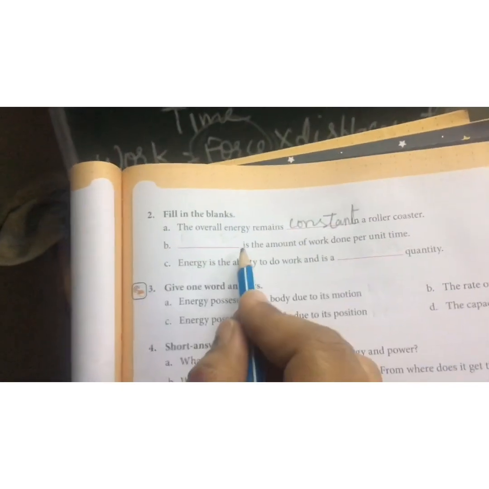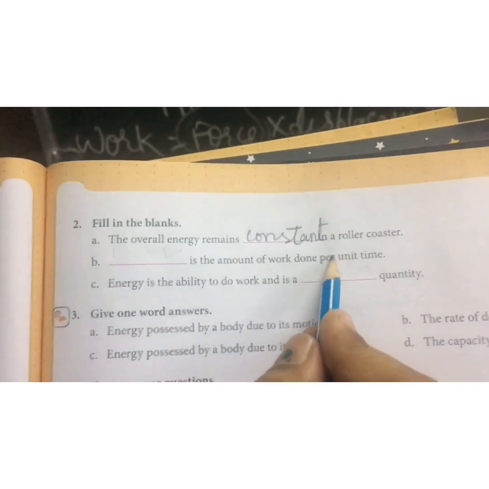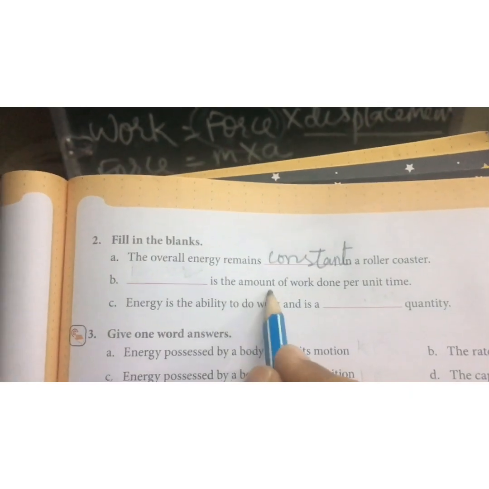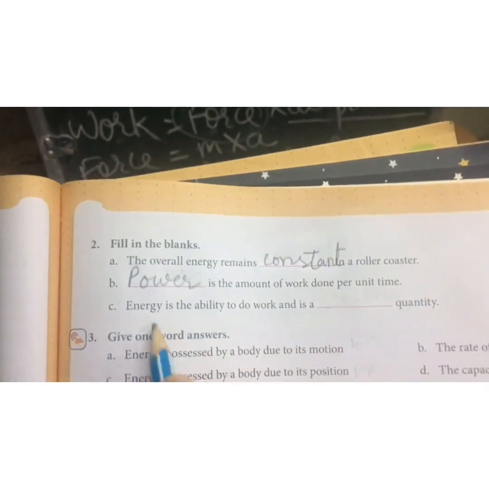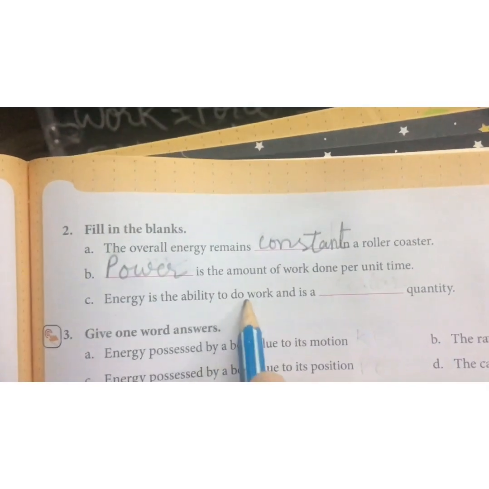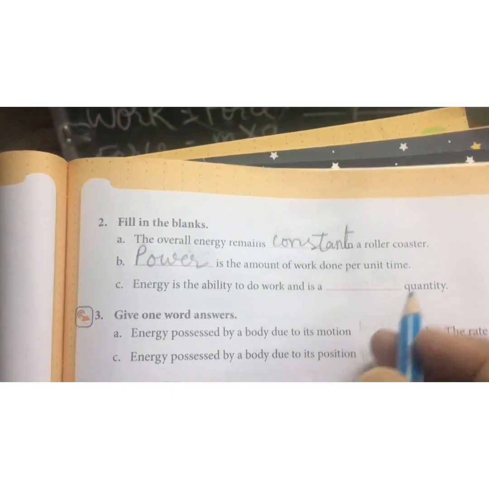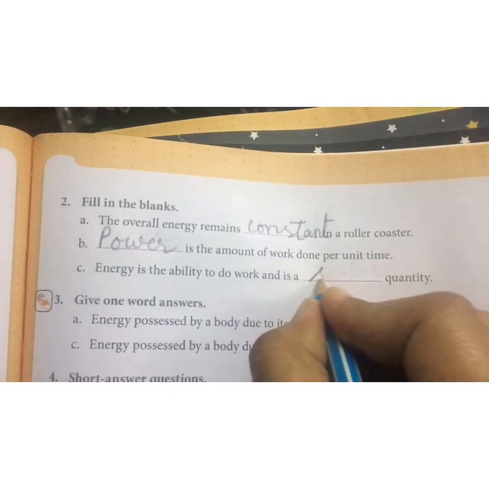Next, dash is the amount of work done per unit time. What is the amount of work done per unit time? Yes, power is the amount of work done per unit time. Energy is the ability to do work, and what kind of quantity is it? It is a scalar quantity.